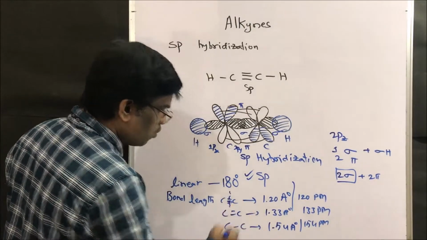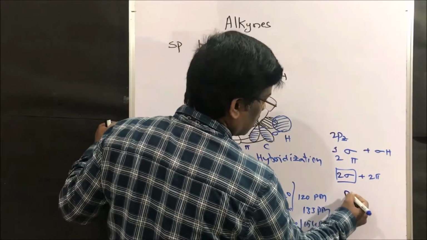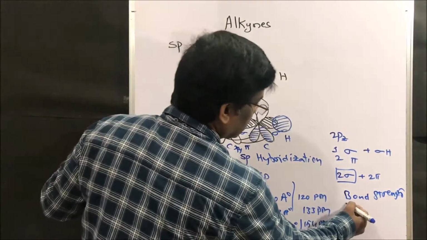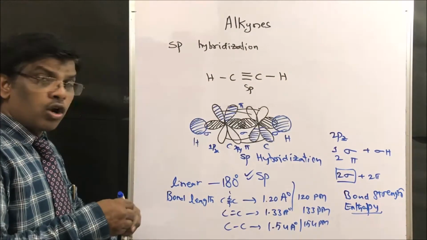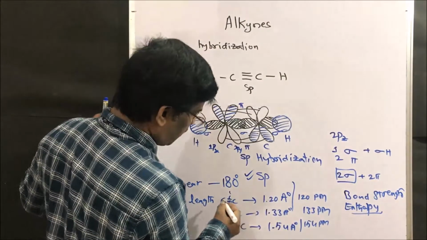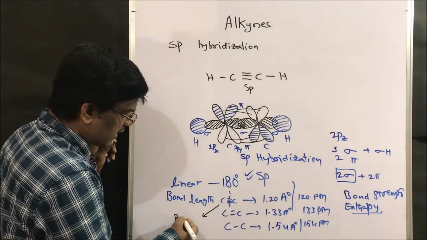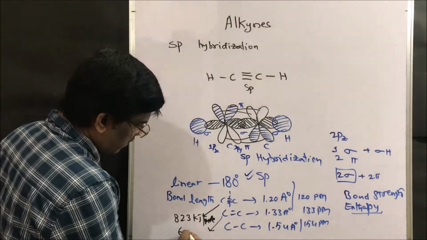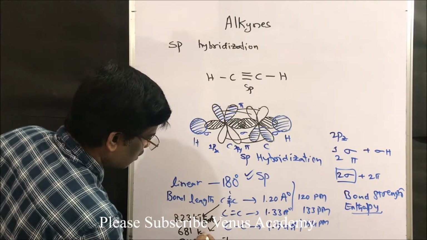To break this bond we need some energy. That energy is known as bond strength, or bond enthalpy. The enthalpy of the CC triple bond is more than that of C double bond C and C single bond C. For the CC triple bond it is 823 kilojoules per mole, whereas for the CC double bond it is 610 kilojoules per mole, and for the single bond 348 kilojoules per mole.